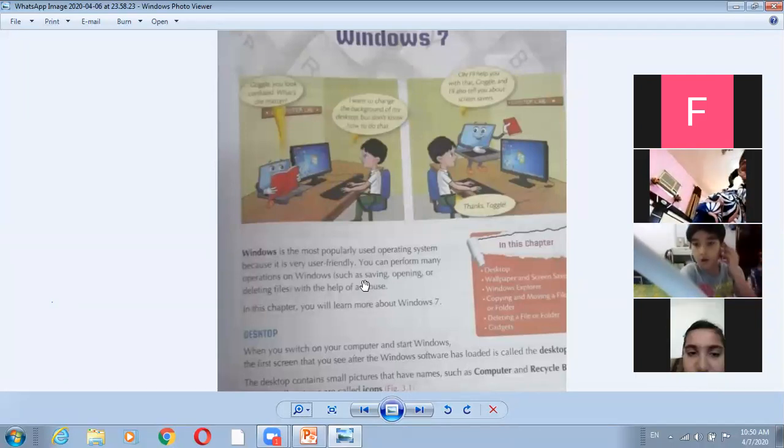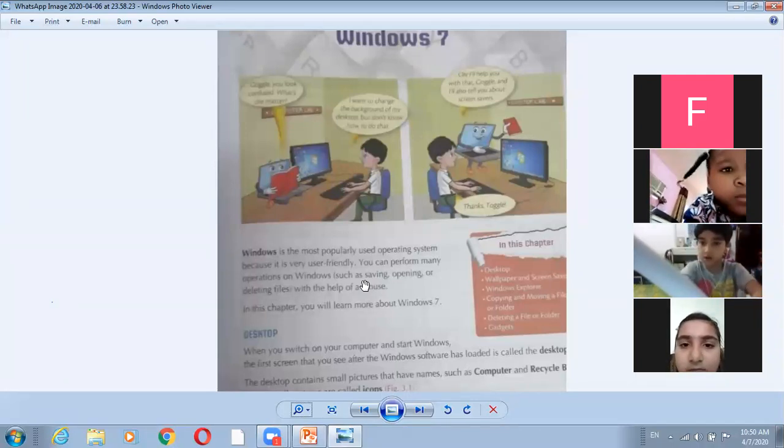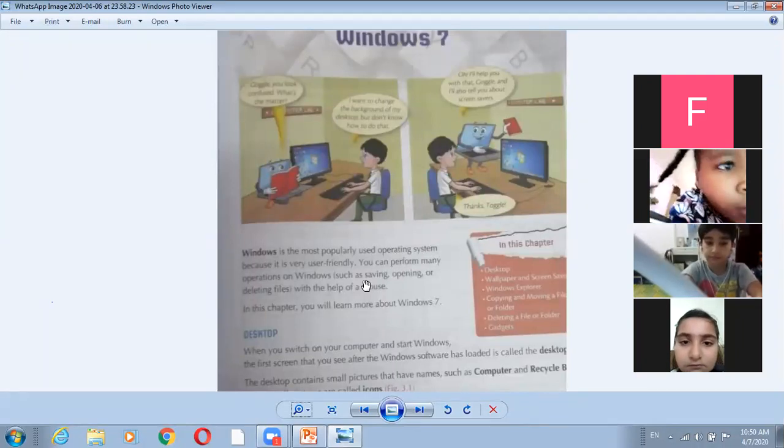Abhiha, why you cannot hear, beta? Try to check your speakers.